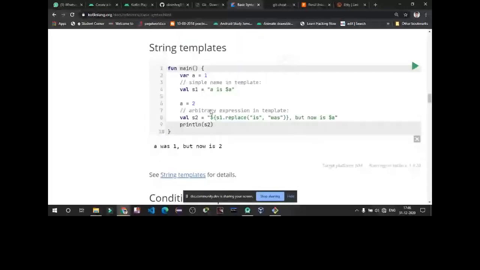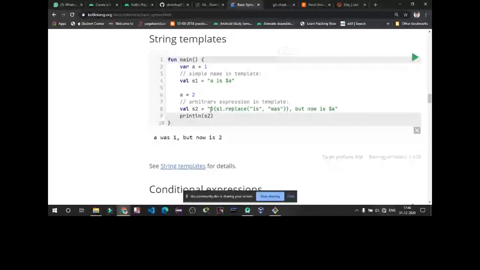So this is the string type, string template. We have defined a var type variable a whose value is 1, and a val type variable s1. We have defined it in string format. In this way we call the value of another variable, $a.